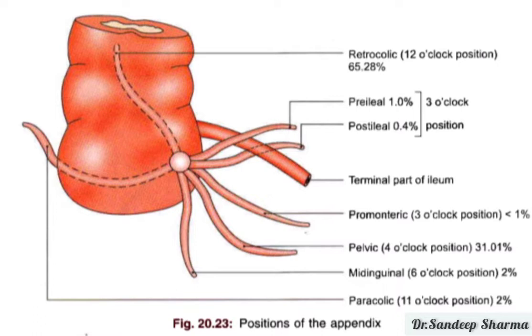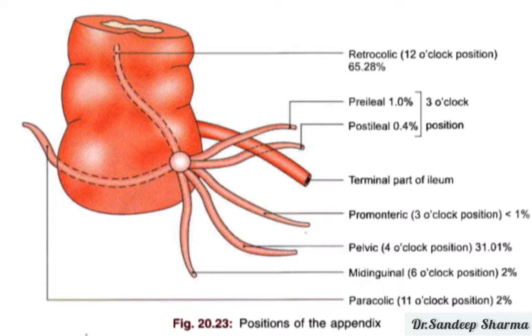So whenever you see a watch, wherever the 11 o'clock position of the tip of the appendix is, that position will be called paracolic position. And if the same thing happens at 12 o'clock position, where it is behind the cecum or colon, it is called retrocecal position, the clockwise 12 o'clock position. This retrocecal position is the most common position of the appendix, and it is found in at least 65% of individuals.